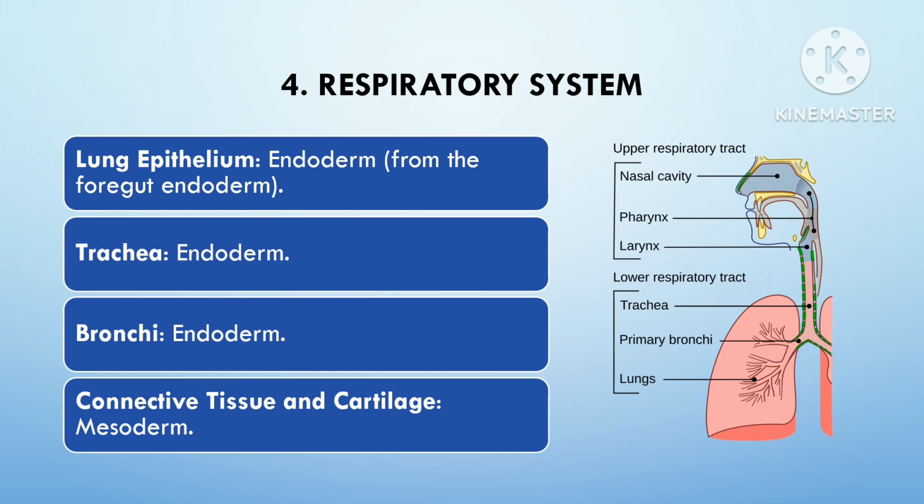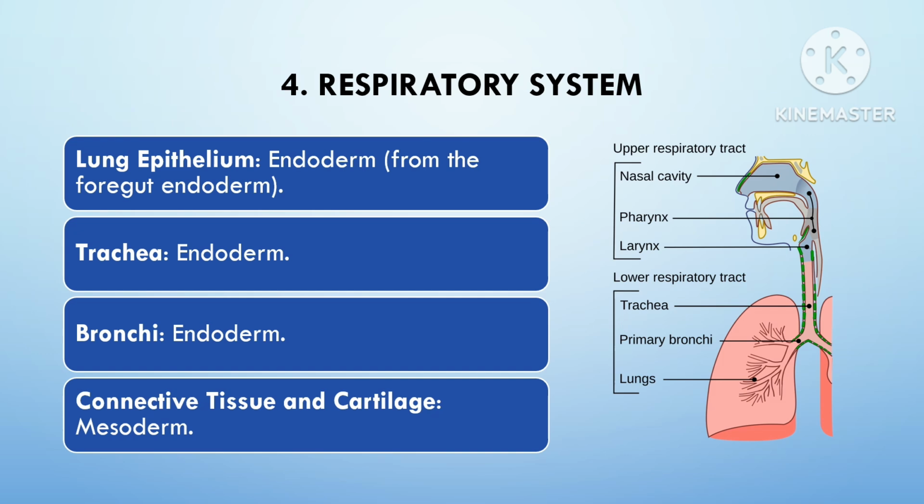And regarding the respiratory system, in embryonic development, the respiratory organs primarily develop from the endoderm germ layer with contribution from the mesoderm as well. Endoderm forms the innermost layer, forms the epithelial lining of the respiratory tract, including trachea, bronchi, alveoli of the lung.